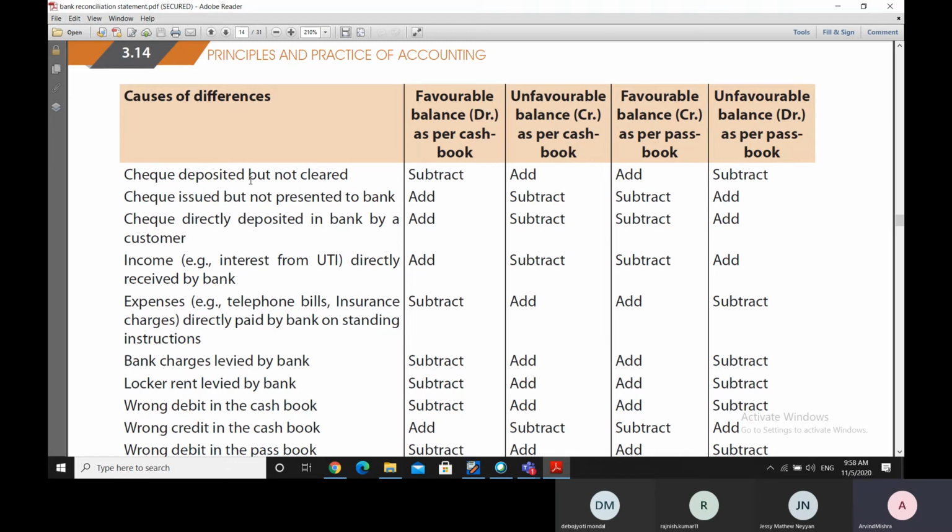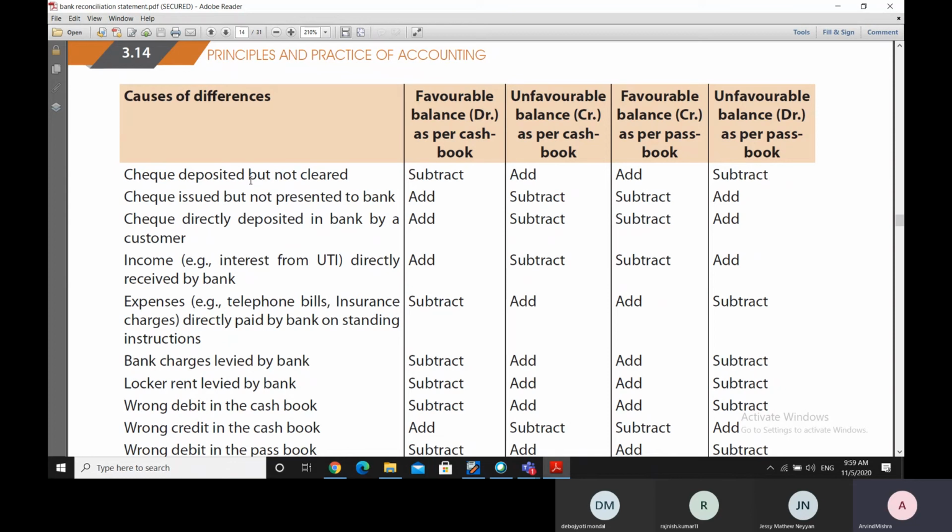So when we are entering it in the cash book, our cash book balance is going up by the check amount. But since it is not cleared in the bank, that addition of the amount would not have happened in the bank. So which means that our cash book balance, if it is a positive balance, would be more than the bank passbook balance.